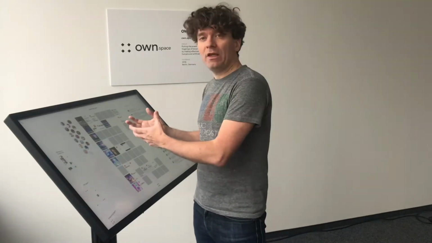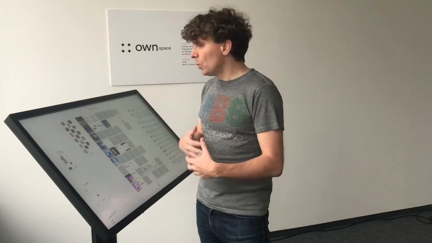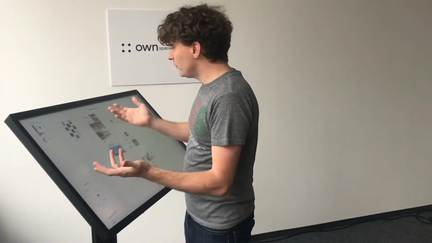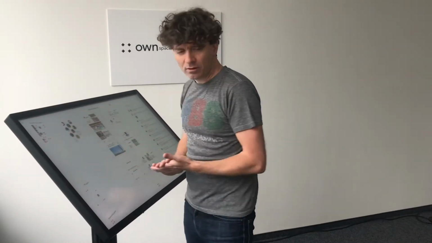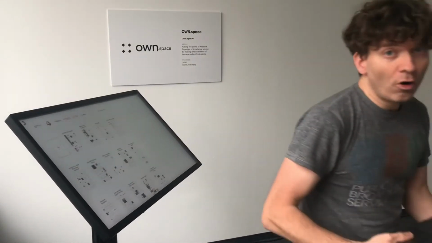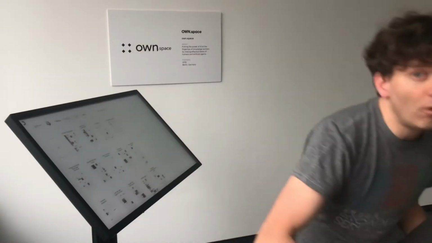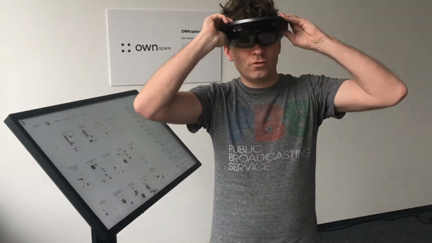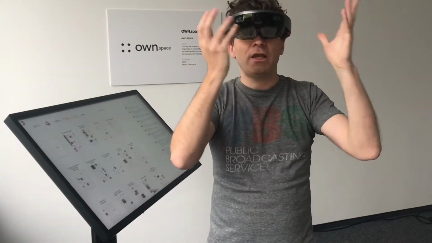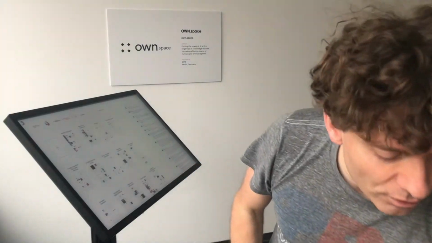Our idea was from the beginning to have a visual interface to the agents, so that while they work, you can actually see what's going on, and later you can come back and you find the information where the agent placed it exactly where you told it to work. OWN.space works perfectly in office environments, as you can see on beautiful touch screens like this one, but you can also run it on your regular laptop, on a mobile phone, and even on a fancy Microsoft HoloLens, where you can have the space with the agent just in front of your face wherever you are.